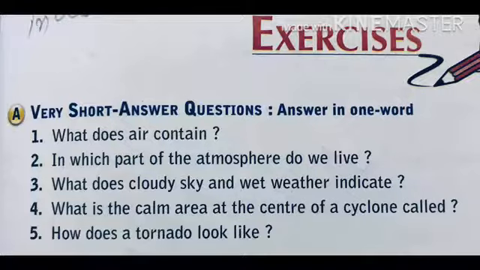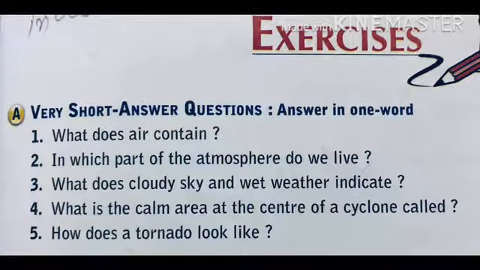Now the question number 4. What is the calm area at the center of the cyclone called? The calm area at the center of the cyclone is called the eye of the cyclone. The answer is complete, but I want to explain a little more. Factors like wind speed, wind direction, temperature and humidity contribute to the development of a cyclone. The center of a cyclone is a calm area. It is called the eye of the cyclone.